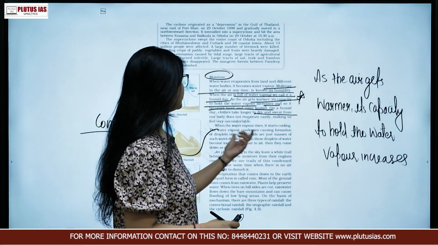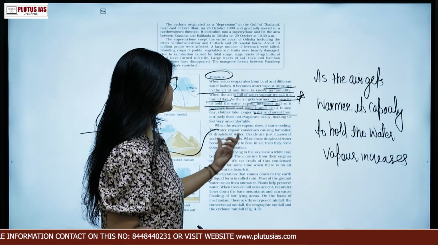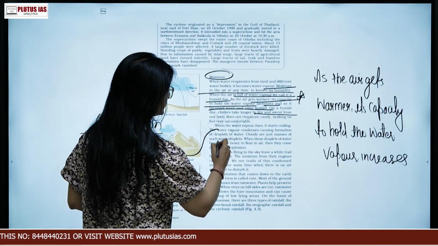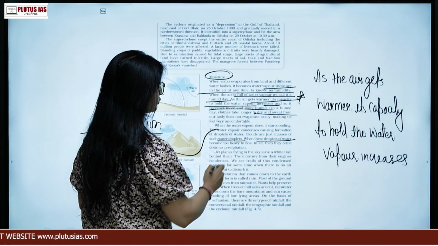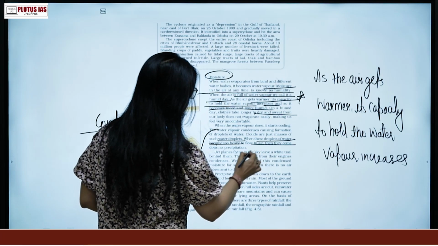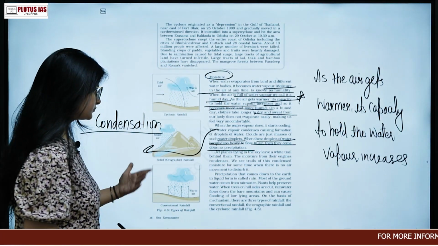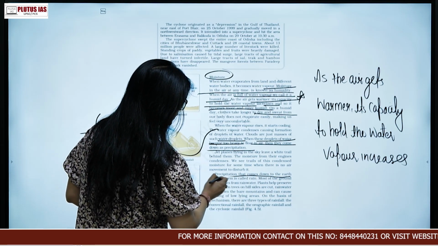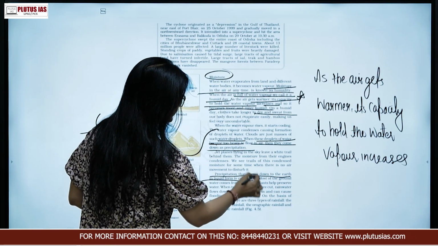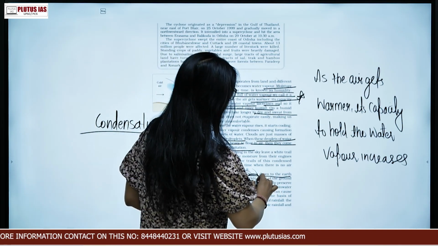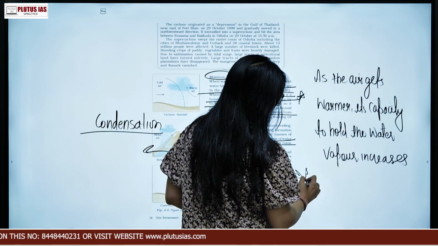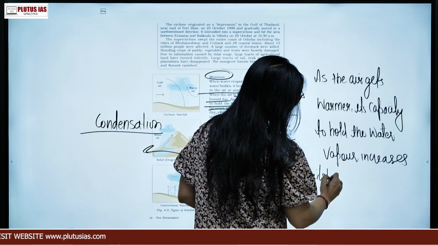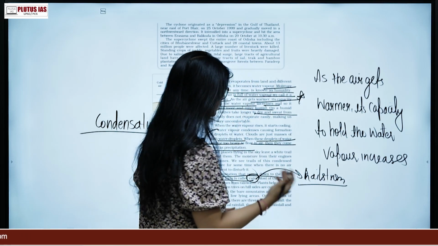Condensing causes the formation of droplets. Clouds are just masses of such water droplets, and the droplets of water become too heavy to float in the air and they become precipitation. Okay, so precipitation that comes down to the earth in a liquid form is known as rain. It can also come in different forms, right? It could be hailstorm, etc. These are also forms of precipitation, like snow.